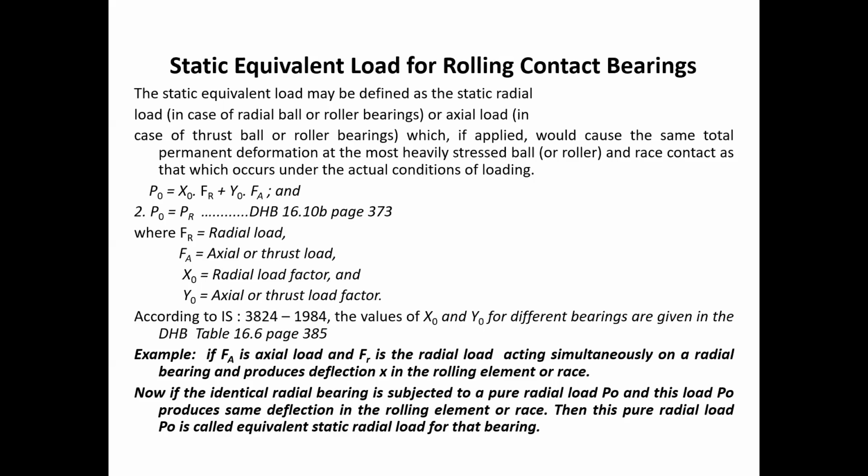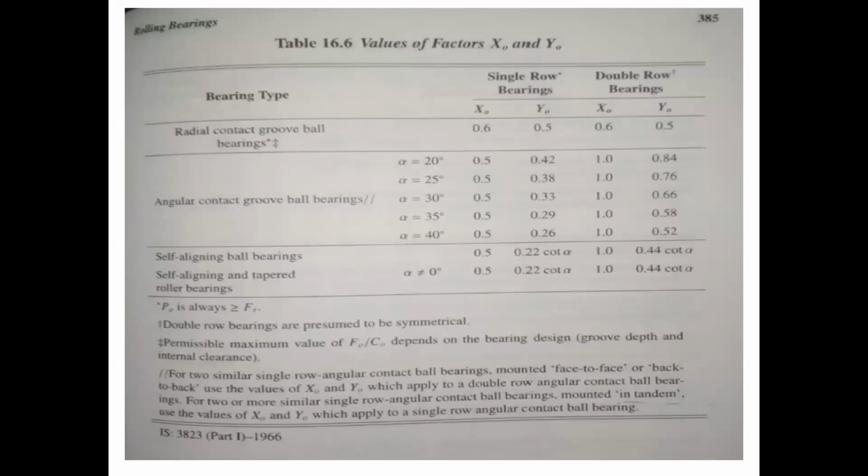These factors we can get from our machine design data book written by Reddy and Mahadev on page number 385, table number 16.6, and this equation is given on page number 373, equation number 16.10 in the same data book. If you want to see how the table looks and how we can use it, you can have a look at this table which is given in your machine design data book.